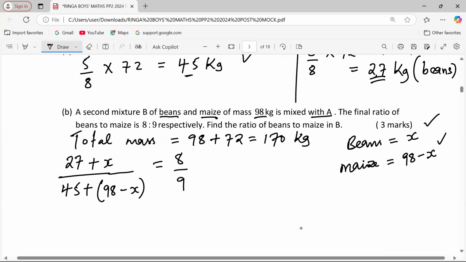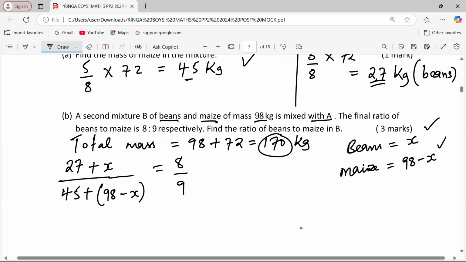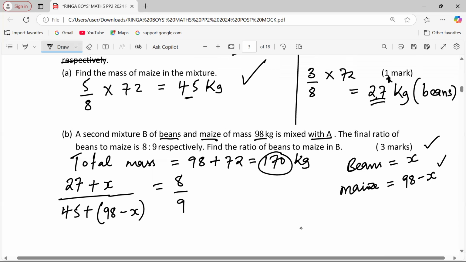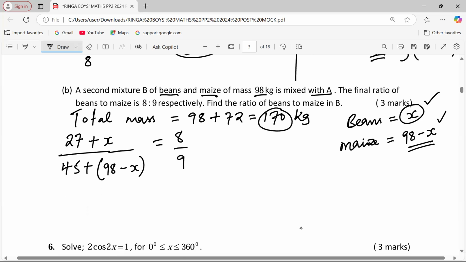That means in the 170, after adding A and B, we can talk about the 27, which are the initial kgs of beans, plus the new kgs, which are X, over the new mass of maize, which is the initial 45 in mixture A, and in mixture B, 98 minus X. So this will give us the ratio now.